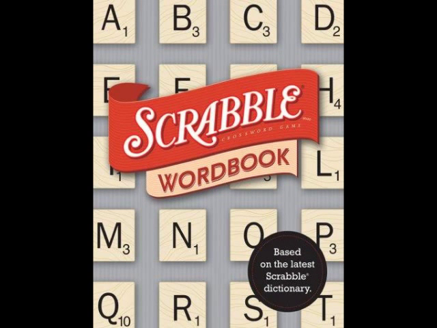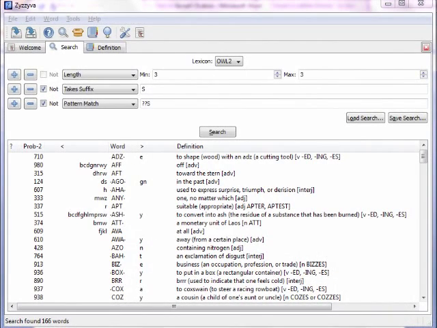A good comprehensive list with the obvious words taken out can be found in Mike Barron's word book, which I had mentioned in a previous video, but you can also use Zyzzyva to make your own lists. Here's a setup that you can use to identify some of the 3-letter words that don't take an S on the end and also aren't already plurals with a 3rd letter as an S. You should pay special attention to these on a case-by-case basis. Here's a few examples to leave you with.